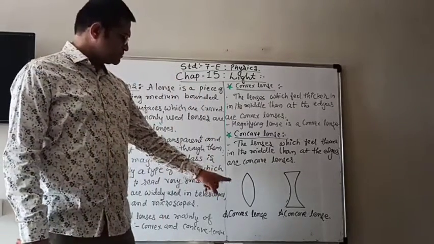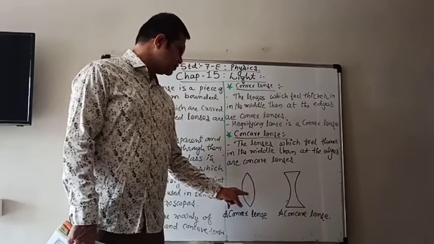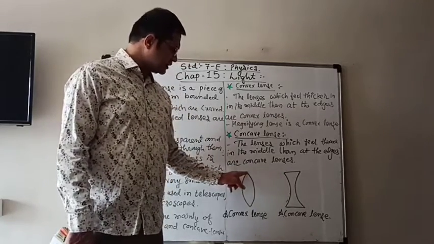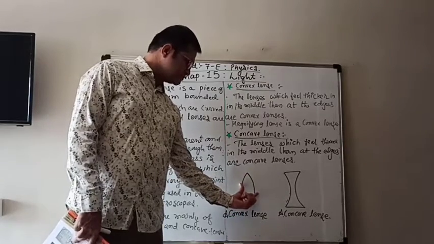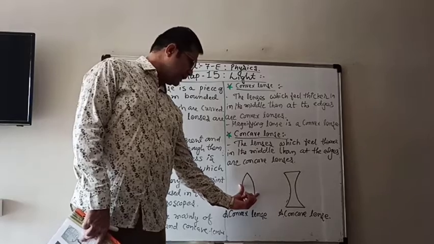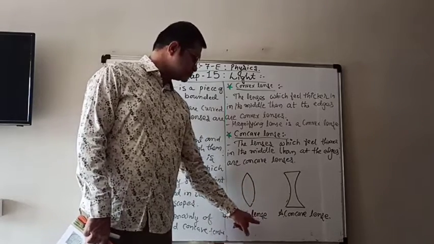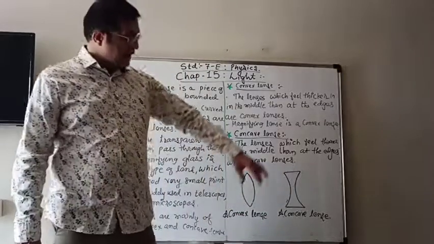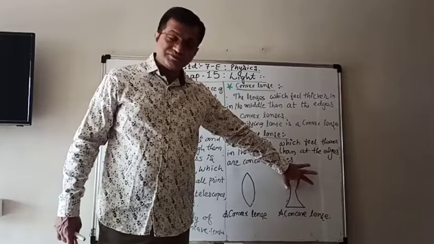You can see the figure of the concave and convex lens that I show. Here you can see that edges are thinner and the middle is thicker. So when you feel the middle thicker than the edges, then it is known as convex lens. And here you can see that in the middle it is thinner than the edges.